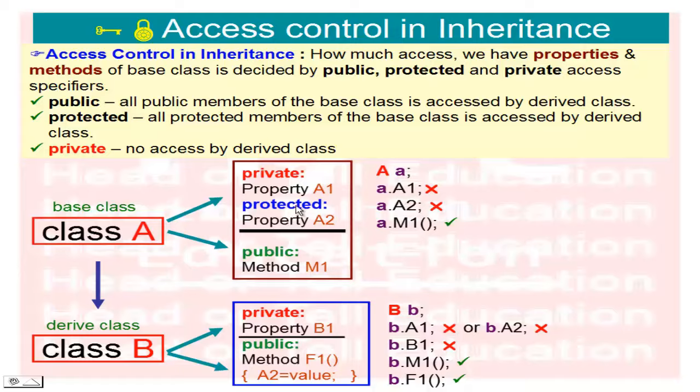But the protected member A2 you can access in the derived class. Because a protected property is allowed to be accessed in a derived class, we can change or use any protected member function or property from class A in class B. So this is allowed access.